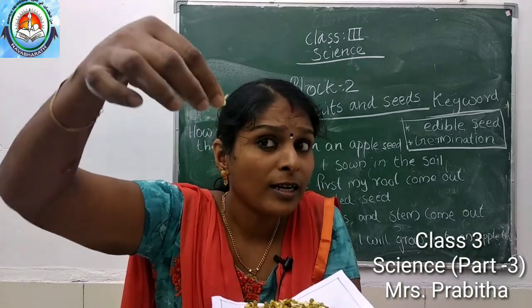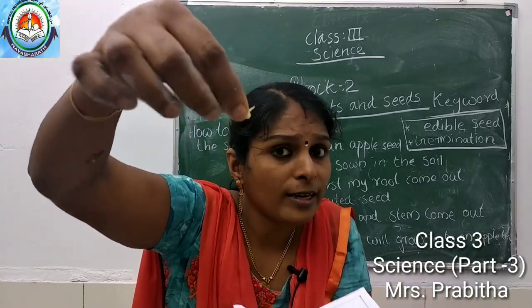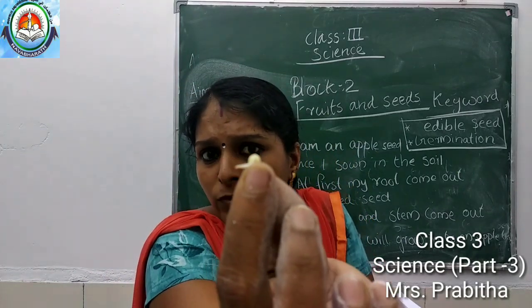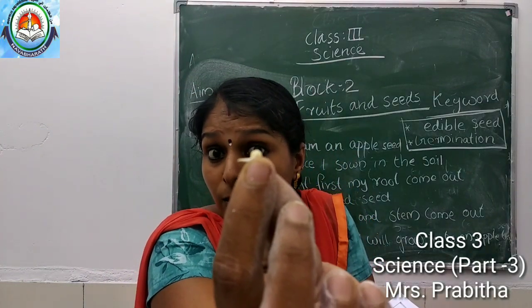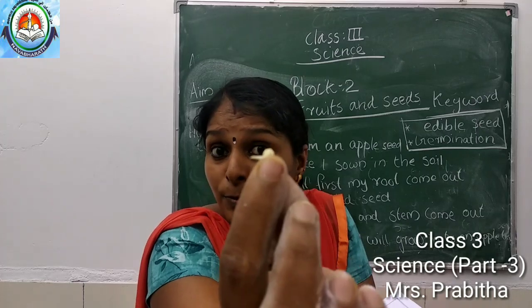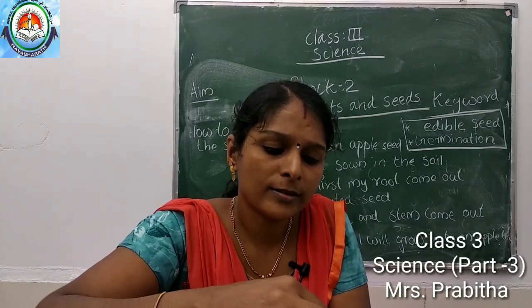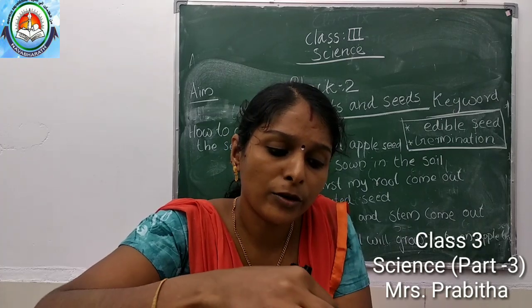Sprout means what? We can see a white thing come out from the seed. That means it is sprouted, isn't it? Sprouted seed.